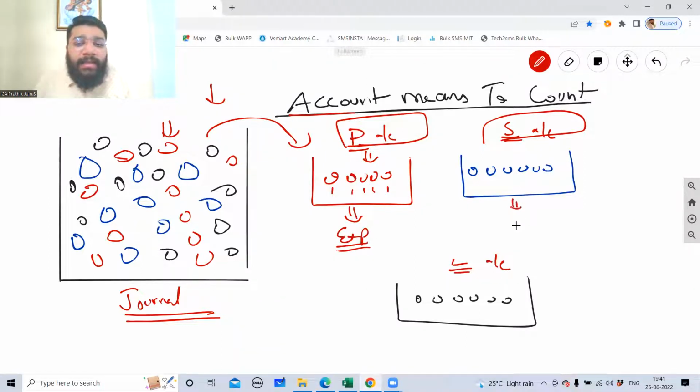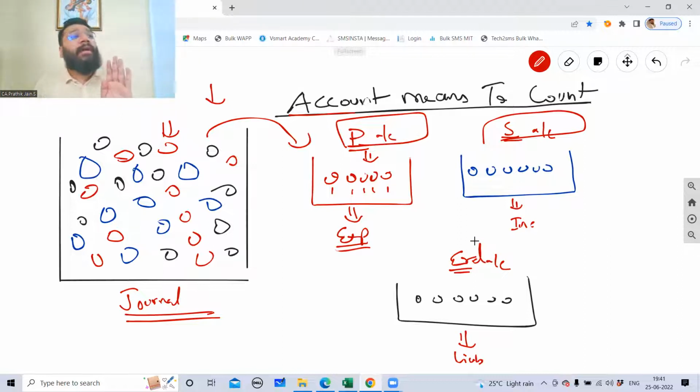Sale account, can I say it is an income? Gain. Can I say liability? This is liability. Liability means this will be a particular thing called a creditor account. You will not find something as a liability account. You have tried accounts like creditor, bank, like that, right? So this creditor is coming under liability.